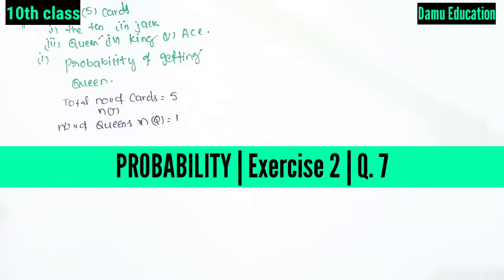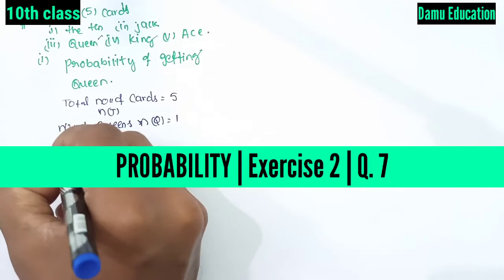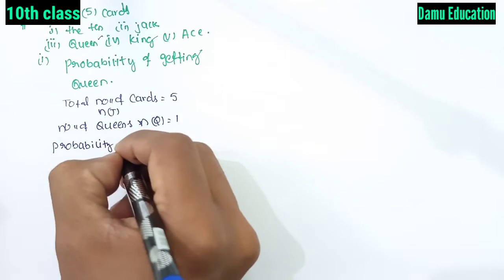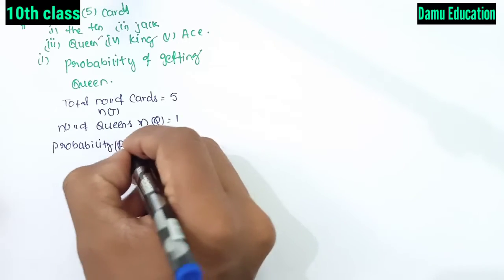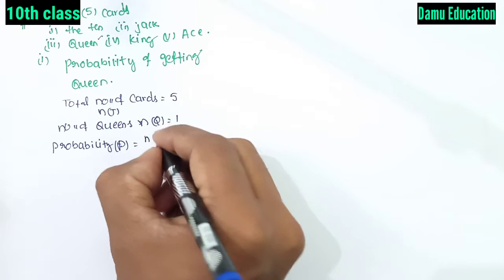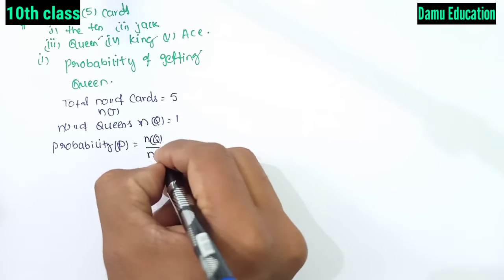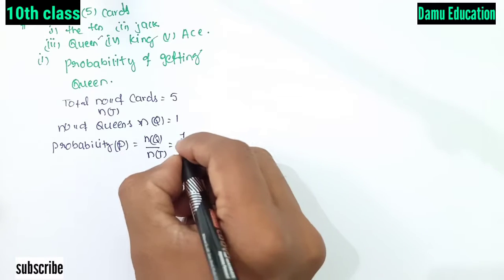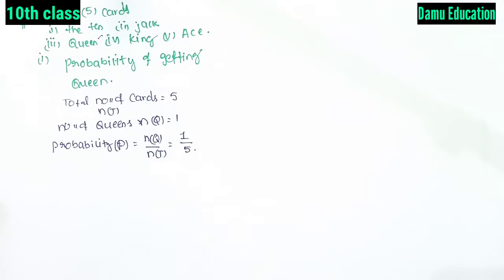Only one queen is there. So the probability P(Q) is n(Q) by n(T), the number of queens by the total number of cards, 1 by 5. So this is the probability.